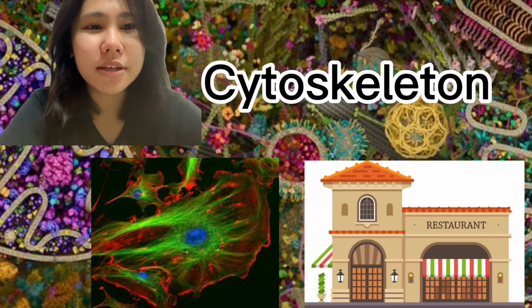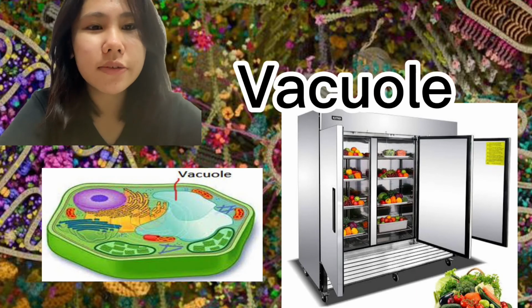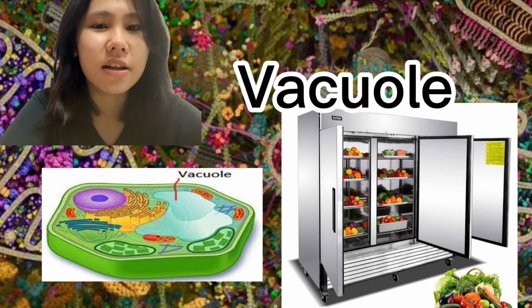Cytoskeleton is like the building. The building gives shape and structure to the restaurant, in the same way that the cytoskeleton supports and gives structure to the cell. Vacuole is like the fridge. The fridge stores food to be used later, in the same way that the vacuole stores materials such as water and salts needed by the cell.